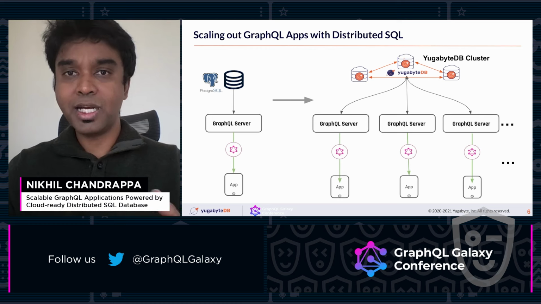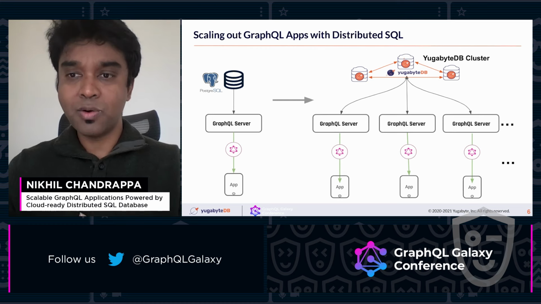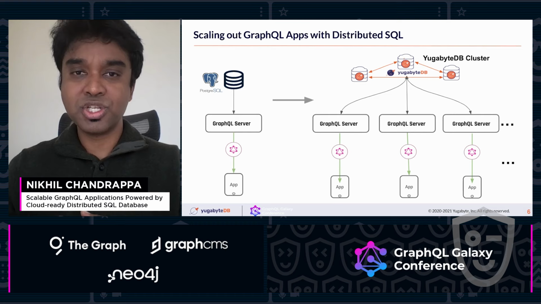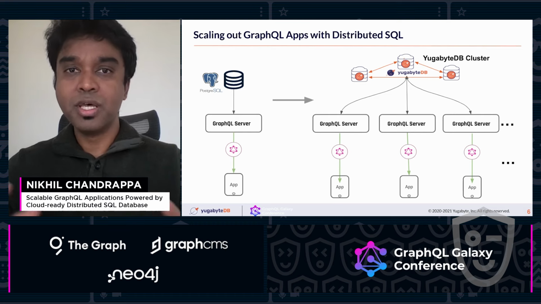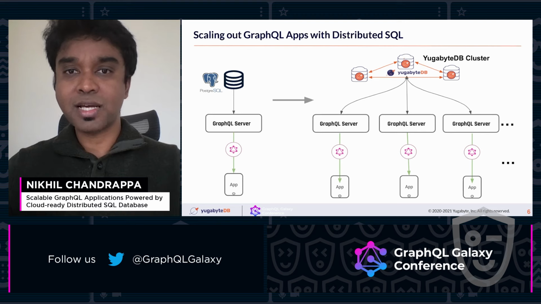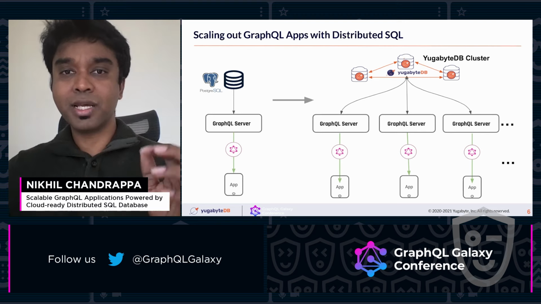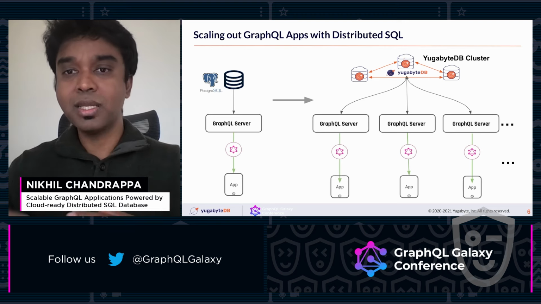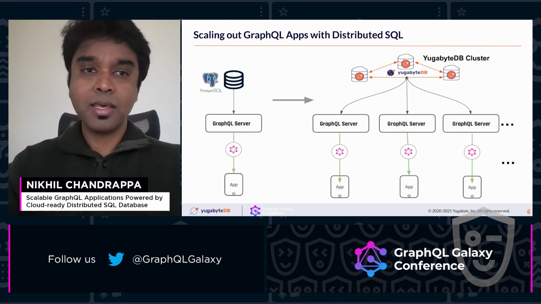To address that, distributed SQL will help, where you can just keep adding new nodes to the cluster, and it can easily scale out the workload without much of the management work that you as a developer would have to do. You just run a CLI command or, on the graphical UI, you say scale from 500 transactions to 1,000 transactions. It will automatically figure out what needs to be done behind the scenes and scale out the cluster.